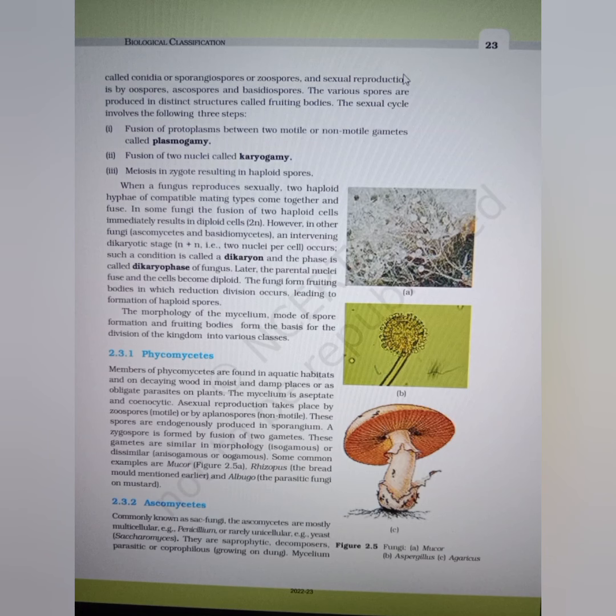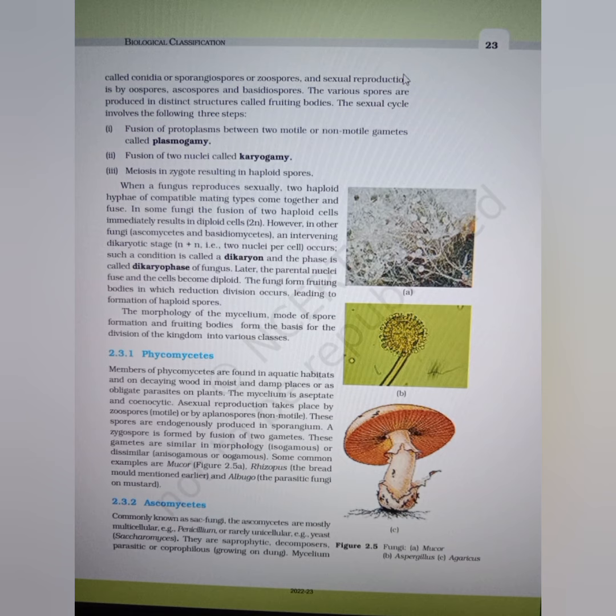Asexual reproduction is by spores called conidia, sporangiospores, or zoospores, and sexual reproduction is by oospores, ascospores, and basidiospores. The various spores are produced in distinct structures called fruiting bodies. The sexual cycle involves the following three steps: fusion of protoplasm between two motile or non-motile gametes, called plasmogamy; fusion of two nuclei, called karyogamy; and meiosis in the zygote, resulting in haploid spores.